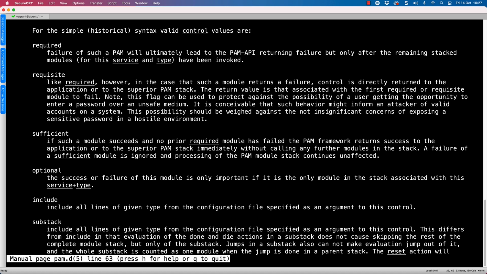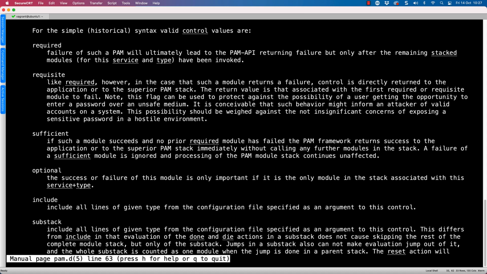Just moving down a few lines, we're able to see our control values. This is looking at the success or failure of executed modules. When we choose a required control type, the module must pass with success, but all other modules are also going to be executed. Whereas the important difference with requisite is that we still have to pass with success.